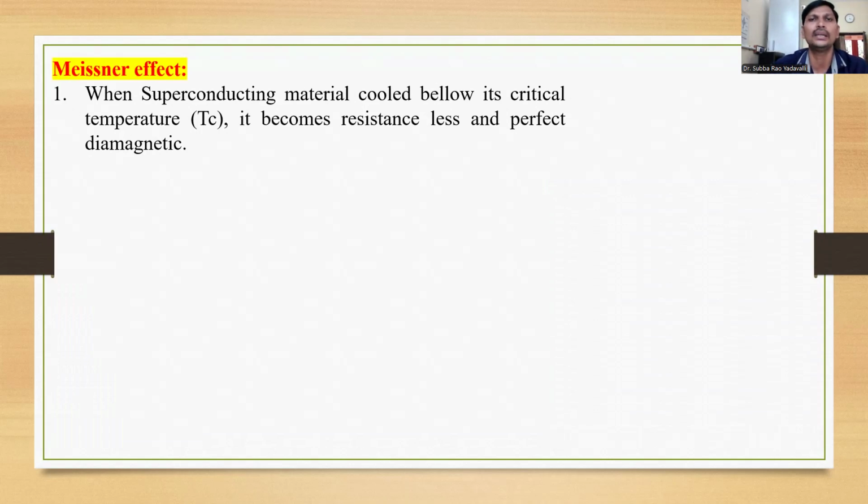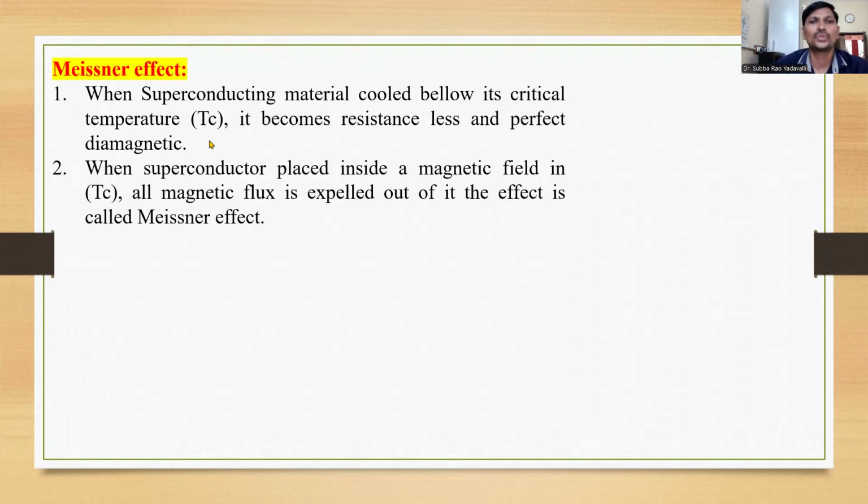When the superconductor is placed inside a magnetic field below the critical temperature, all the magnetic flux is repelled. That means it is expelled from the effect of the magnetic field. This effect is called the Meissner effect.